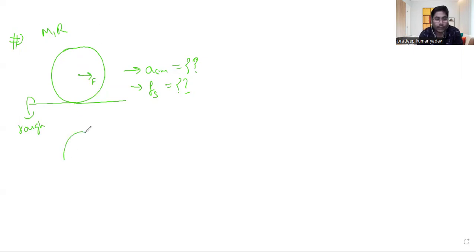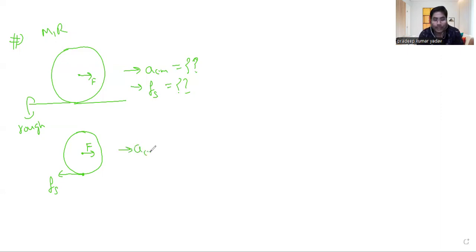First of all, I will take the wheel, the disk, as the system, and I will show all the forces. I don't know where the friction should act exactly, so I will take any direction, right? With my intuition, it feels like it should act in the backward side. If it is wrong, ultimately the result will show a negative sign and we will get the idea that the direction was wrong. It's okay. So here we can say static friction is acting in this direction. Normal reaction and gravity are also there, but I am ignoring those because I want to calculate acceleration in the horizontal direction, right or not?